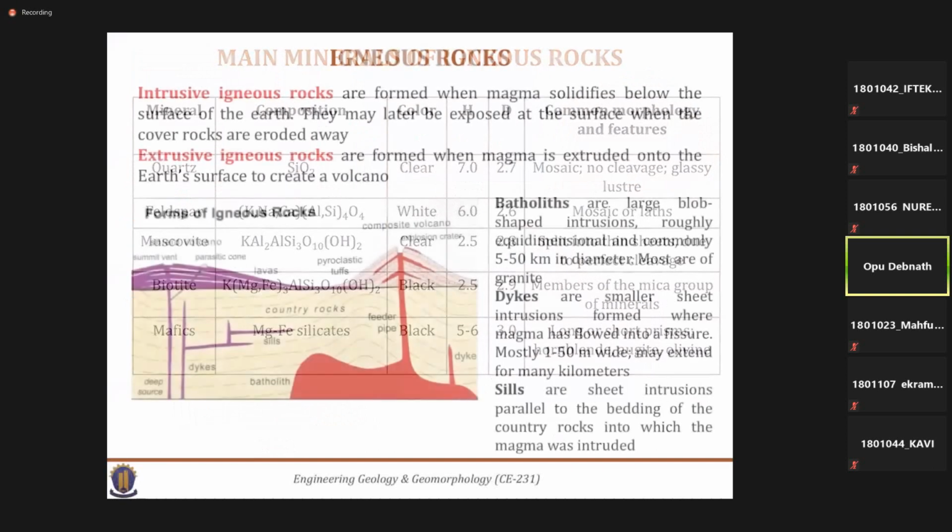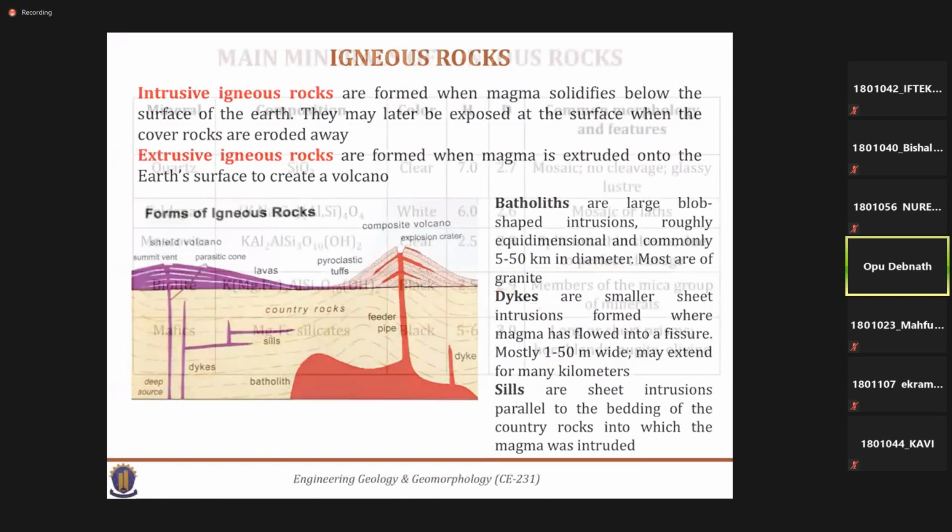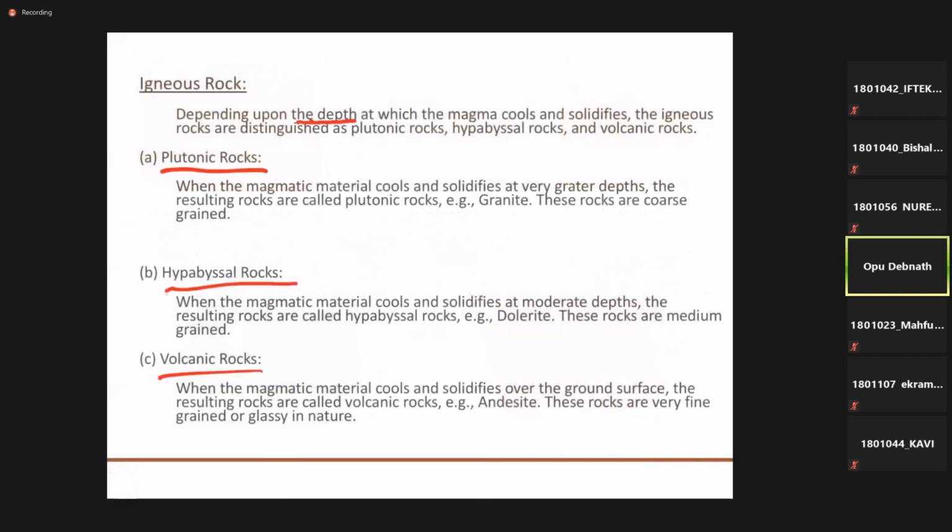Suppose these are from the earth center to the upper layer. The magma moves a long distance, and it may solidify at different points. Suppose these dikes may occur in this position, or in this position. Depending on the depth, this classification is done. When the magmatic materials cool and solidify at a very great depth, the resulting rocks will be called plutonic rocks, like granite. One of the properties of plutonic rocks is that they are coarse grained, that means the grain size of the rock will be larger.